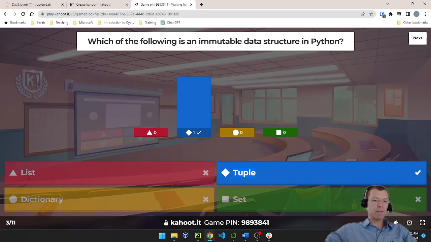Now, we've talked a lot about lists and we talked a lot about dictionaries. We didn't really talk too much about the set data structure, but it is definitely changeable as well. So you can add and append to sets.